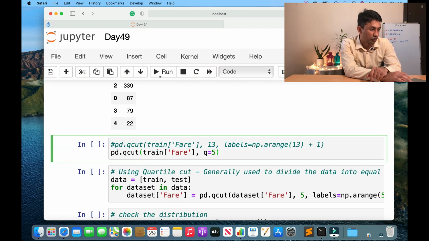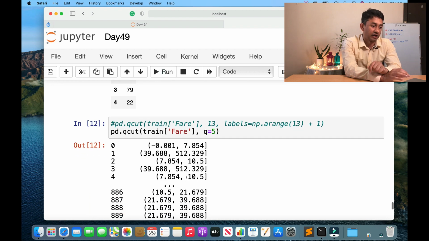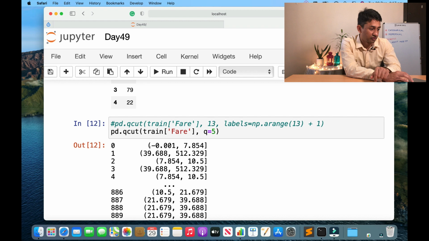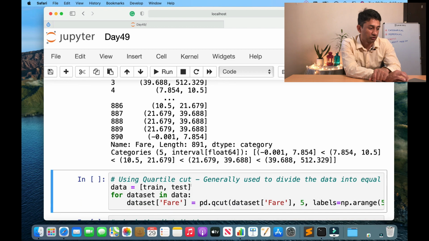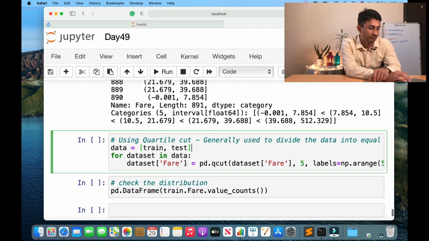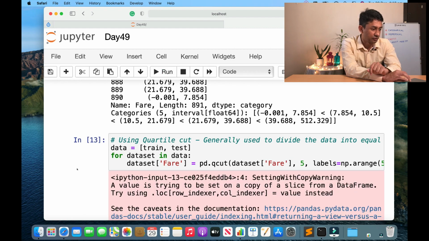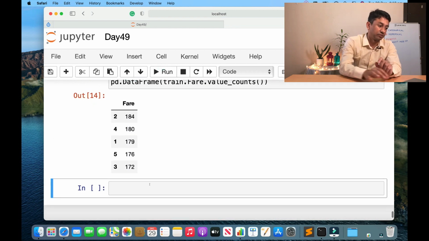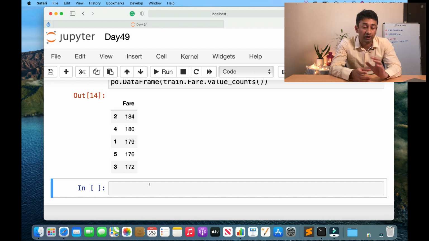I'm going to show you what happens if I use quartile cut, if I divide the fare into 5 different categories so that the frequency across each of those categories is exactly the same. So this is how the data should look. It should be split from minus 0.001 to 7.854 as one category, and so on. I'm going to use that and divide the fare into 5 categories. Let me execute this and show you what happens in the final data set. If you see here, now the fare has been reclassified into 5 categories.